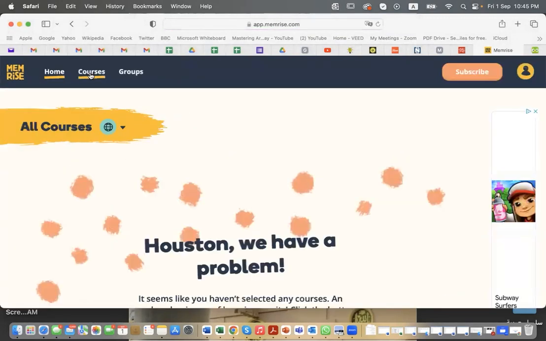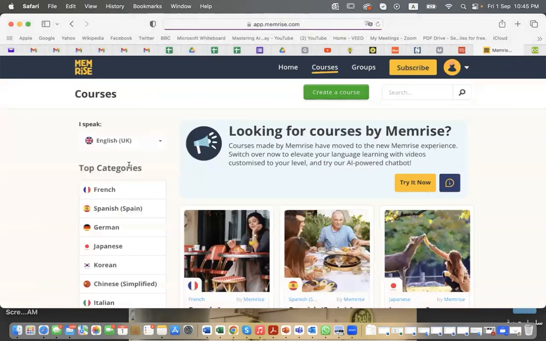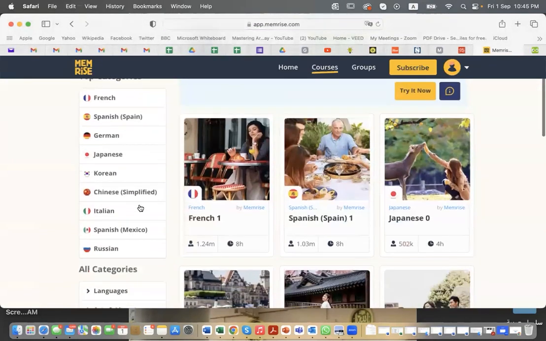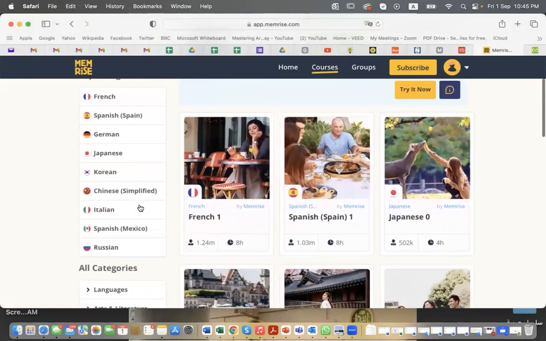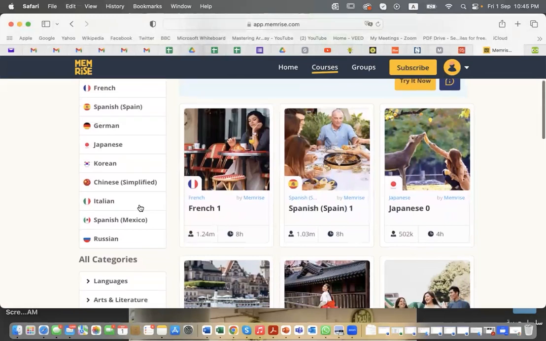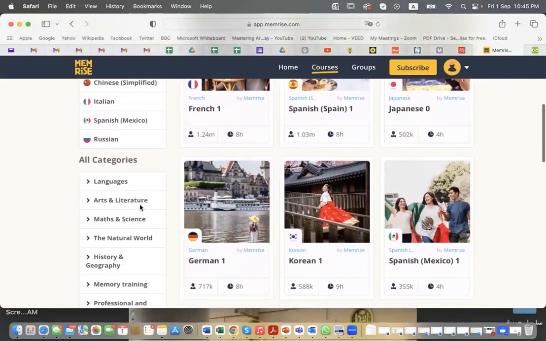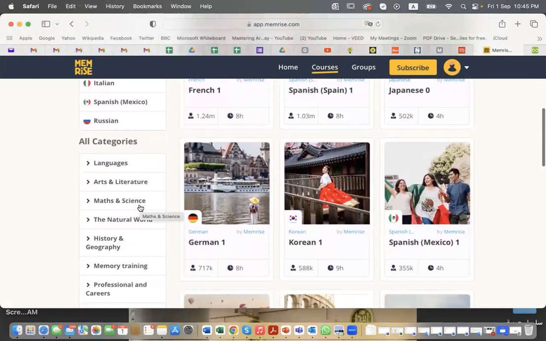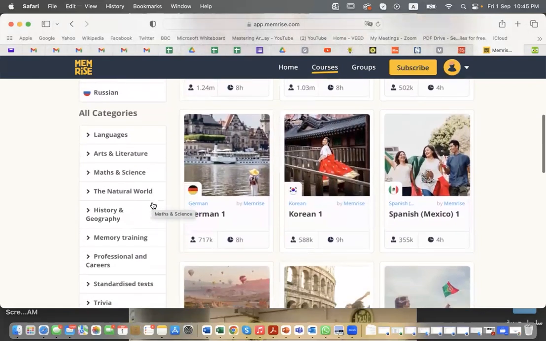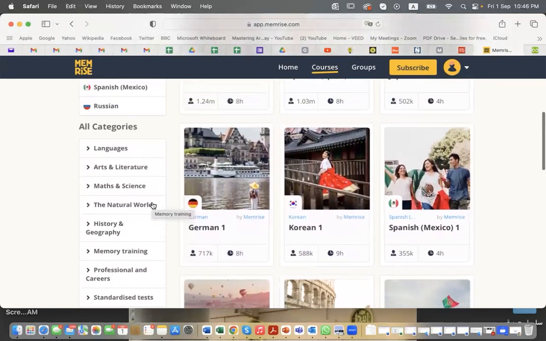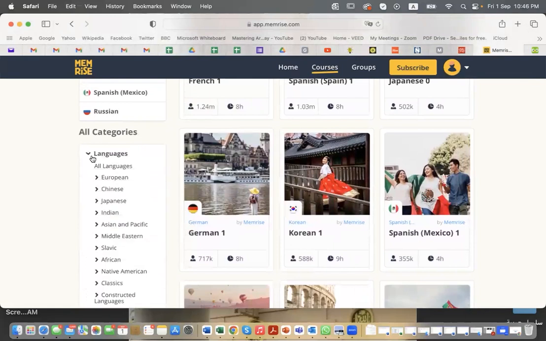And then let us choose courses. Now, if you look at courses here, you're not going to find any Arabic. Okay, and this is where the trick is. So let us go down a little bit and click here on languages. Again, there is no Arabic. So what we need is Middle Eastern languages, and here comes Arabic. So it's a little bit hidden.